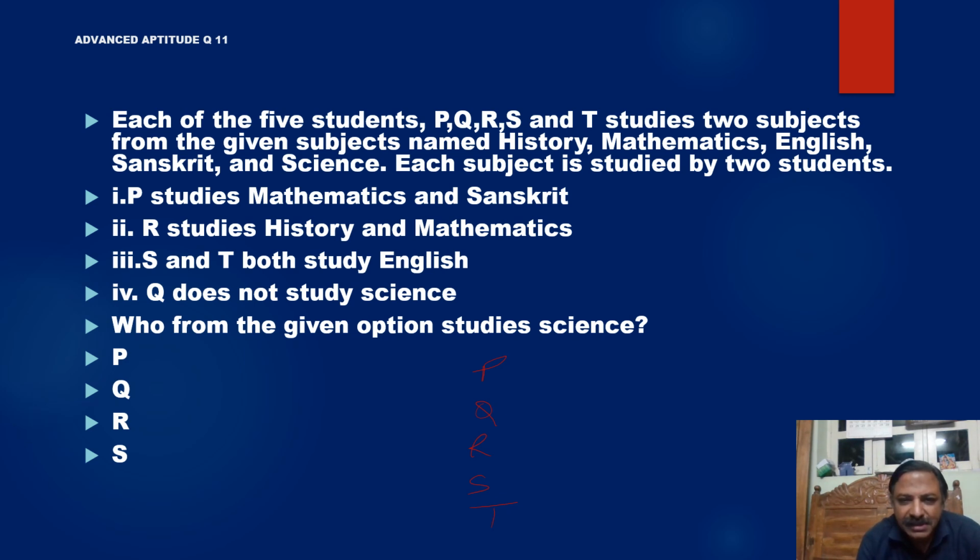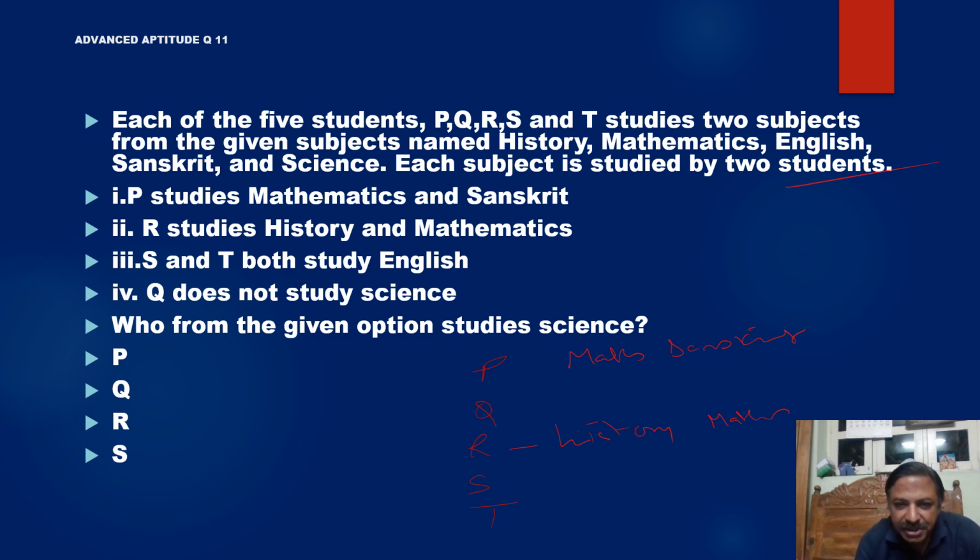P studies maths and Sanskrit. R studies history and maths. What it is telling us is that each subject is studied by 2 students, so maths is studied by P and R.